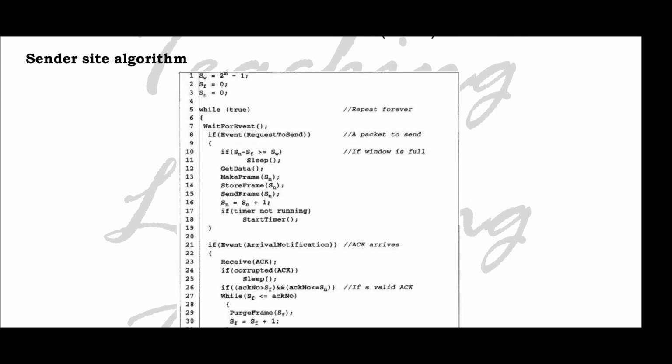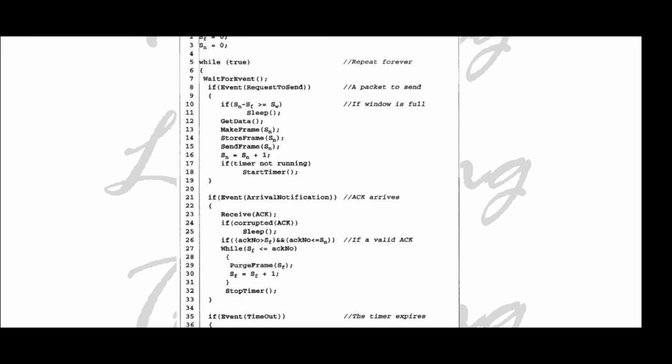So here Sf is the first frame we need to send, and Sn is the next frame we need to send. Sw is the window size, that is 2 raised to m minus 1. So if Sn minus Sf is greater than or equal to Sw, it will sleep, and otherwise it will get data, make the frame, store the frame and send the frame, and Sn changes to Sn plus 1, that is, if it is 0 it changes to 1. And if the timer is not running, start the timer. The next event is arrival notification, that is, an ARQ arrives.